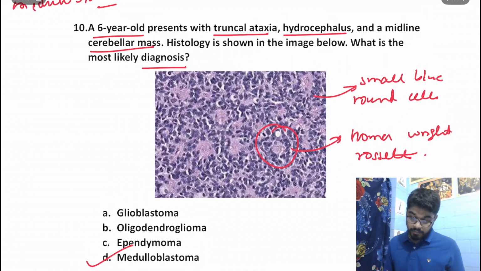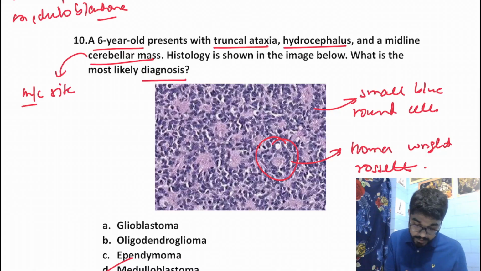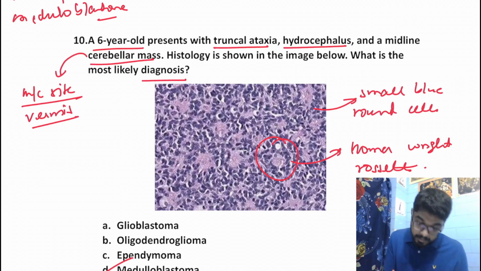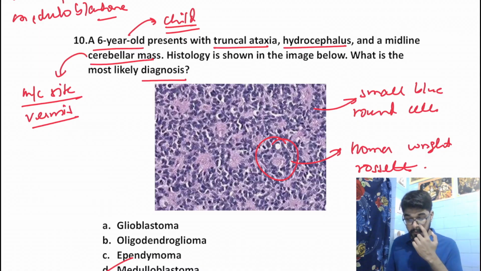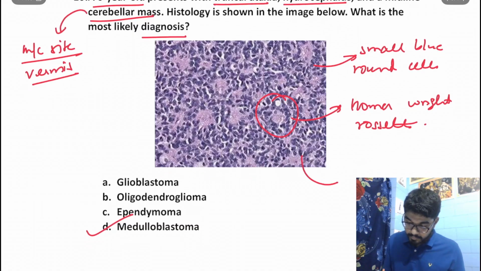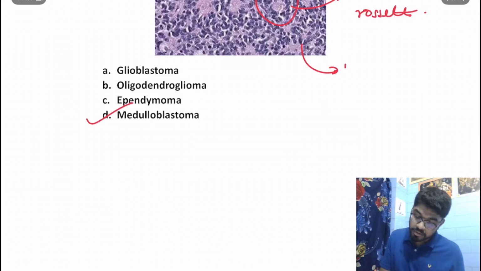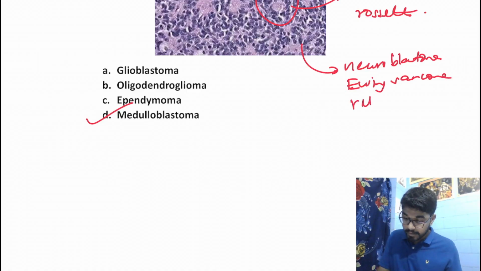Moreover, remember that medulloblastoma usually involves the cerebellum. The most common site is the cerebellum, and it most commonly involves the vermis of the cerebellum. And moreover, it is more common in a child, so a 6-year-old is suggestive of medulloblastoma. Remember that this small blue round cell tumor can also be found in neuroblastoma, Ewing's sarcoma, and retinoblastoma.